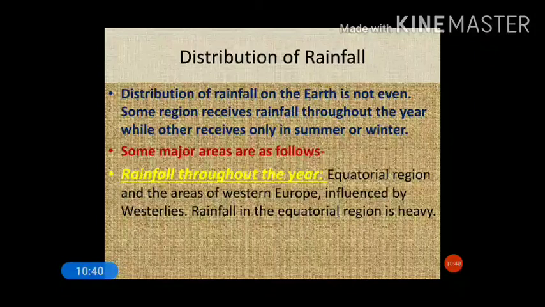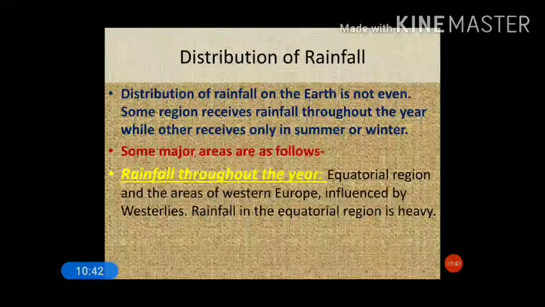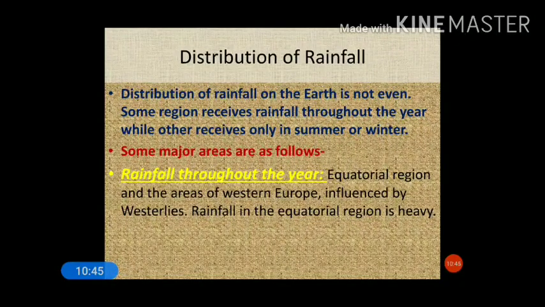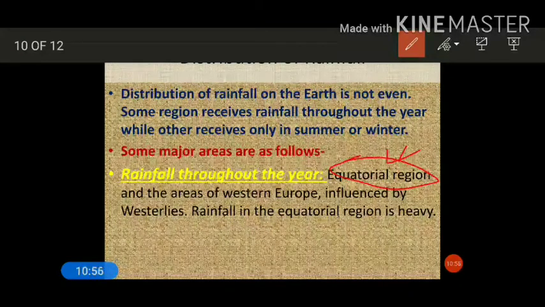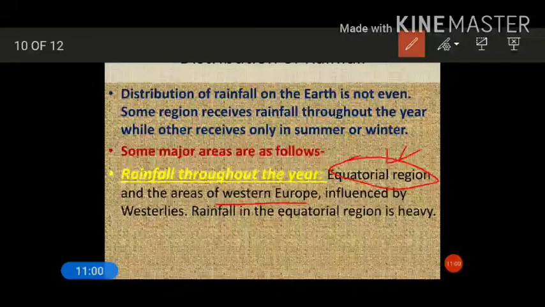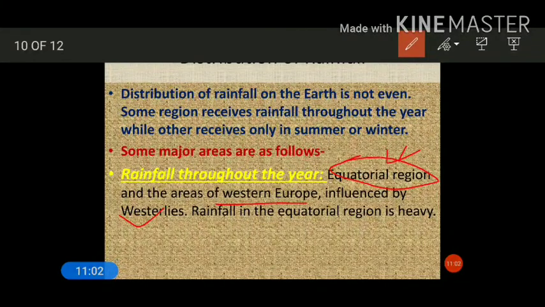Now which area receives rainfall throughout the year? The equatorial region receives rainfall throughout the year. Equator does not have any season, and rainfall occurs throughout the year, every 4 o'clock you can say, every evening we can say. And apart from that, western part of Europe, due to the influence of westerly wind, receives rainfall throughout the year, and rainfall is heavy in the equatorial region. This is important to note. And apart from this, the next one is